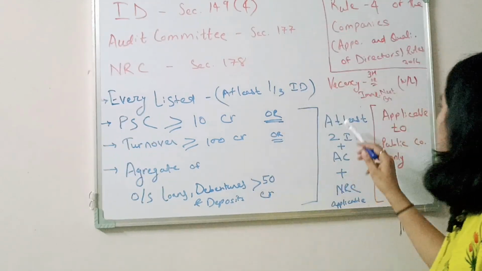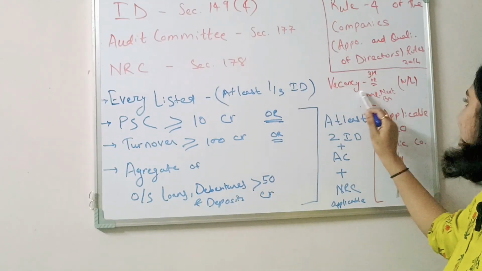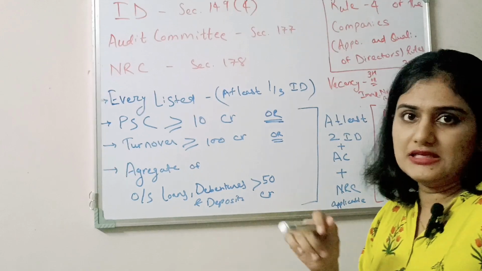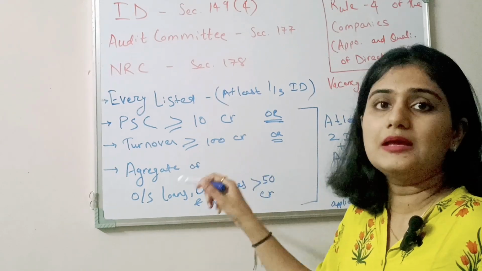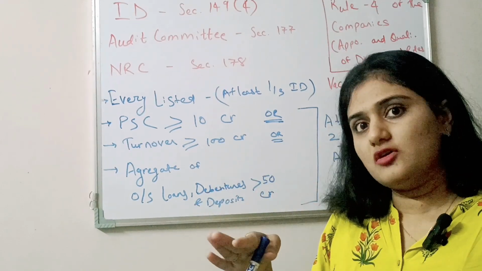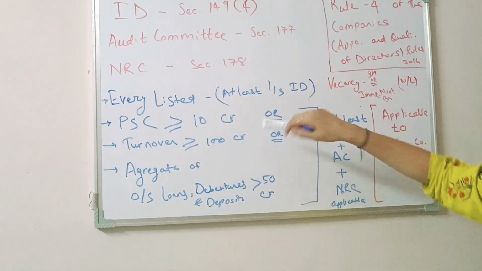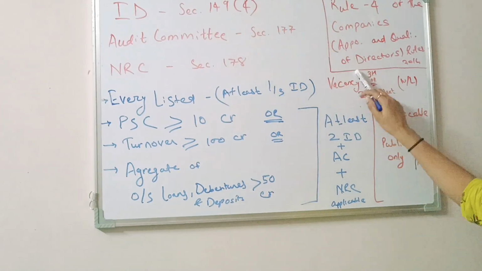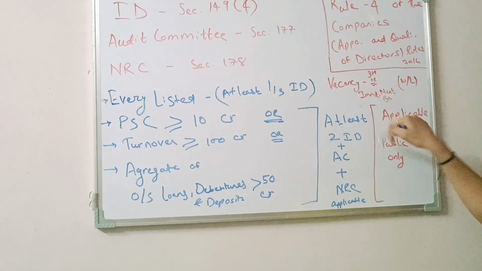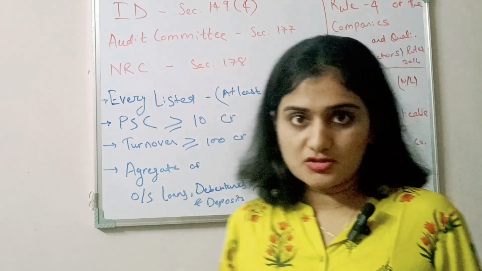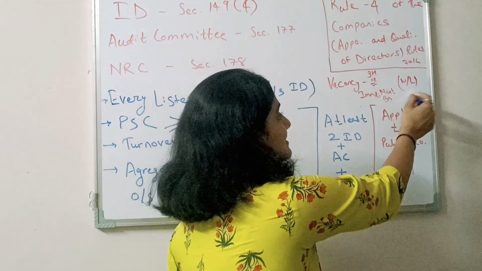Okay. So here I have also mentioned the vacancy point. In case of vacancy, or in case these provisions are applicable, or in case of vacancy of independent director, then this should be fulfilled. This all within a period of 3 months or in the immediate next board meeting, whichever is later.